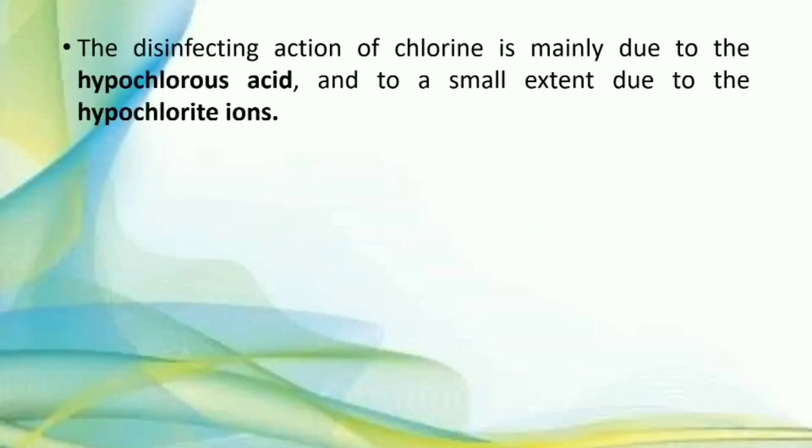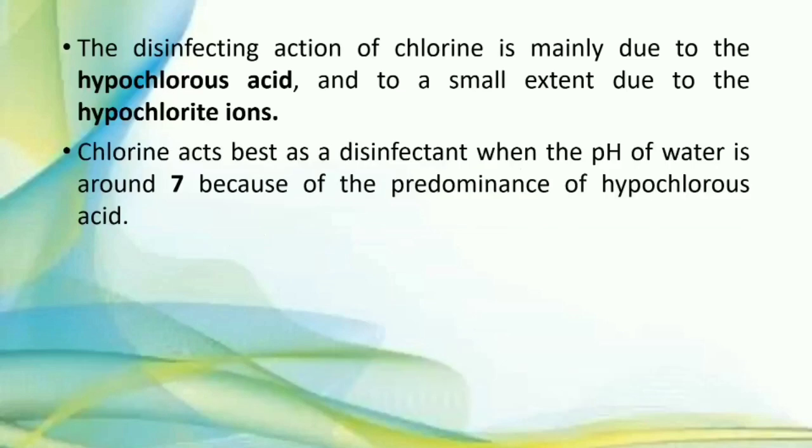So the disinfecting action of chlorine is mainly due to hypochlorous acid and to a small extent due to hypochlorite ions. So chlorine acts best as a disinfectant when the pH of water is around 7 because of the predominance of hypochlorous acid. Means if the water pH is 7, the hypochlorous acid is predominant and it acts best as a